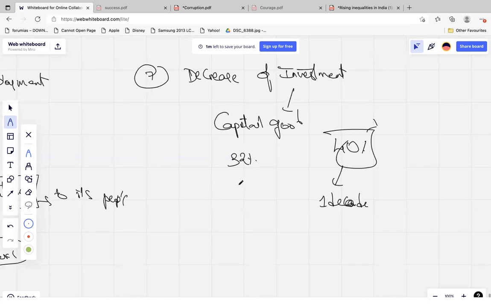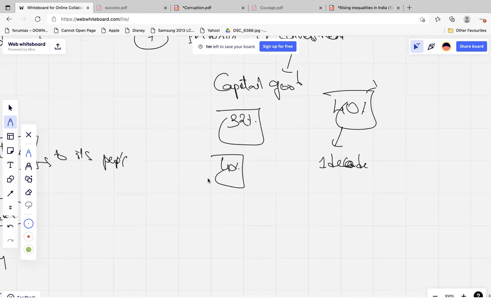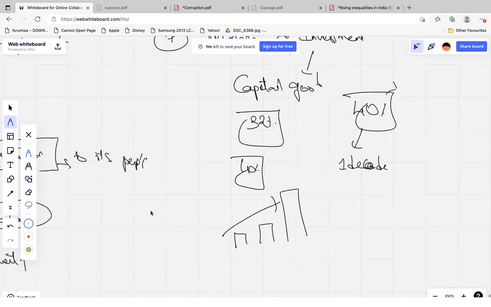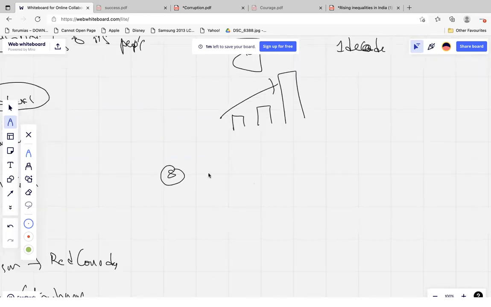So we could not create enough employment. Only if the investment level reaches 40 percent for at least one decade will you be able to promote investment. That's the reason, as the private sector is not investing, the government is increasing its capital expenditure. If you have seen the last three years, the capital expenditure is consistently increasing, and this is also increasing our fiscal expenditure. You can add one more point: the rise of fiscal expenditure and freebies. State governments are involved in freebies, so as a result, they are not able to invest in the infrastructure.